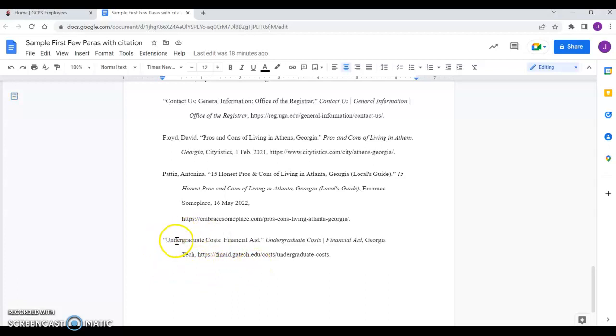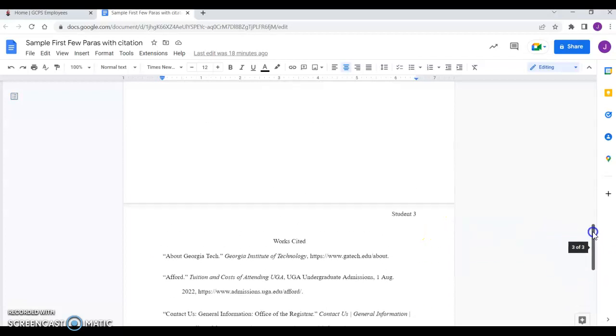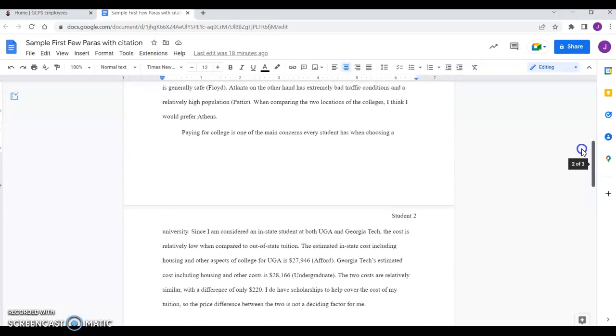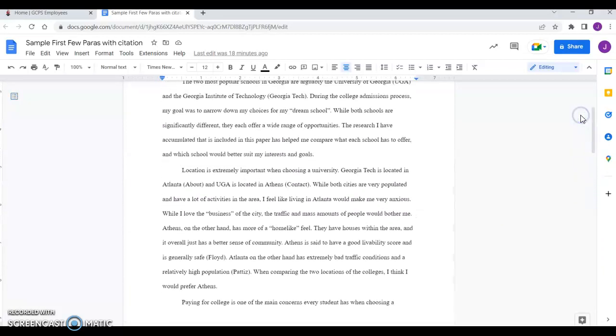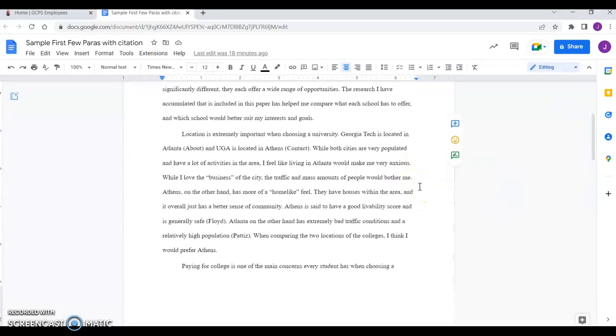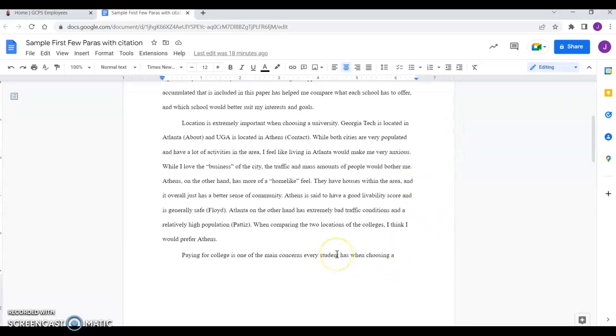So if you were doing this one, you'd say undergraduate costs financial aid, and the other one in parentheses, you would put undergraduate costs payment plans. So you just need enough information to differentiate one source from another if you have two sources that start with the same word. If you have questions about that, just hit me up.